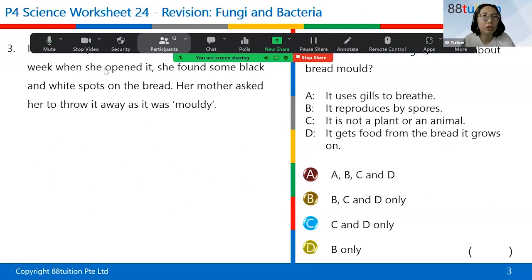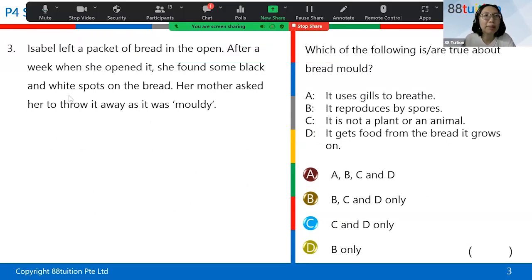Isabel left a packet of bread in the open. After a week, she found some black and white spots on the bread. So which one is true? Mold uses gills to breathe. Not true, right? So mold doesn't need to use gills to breathe.